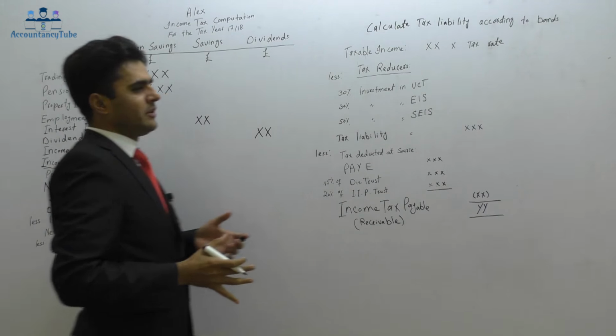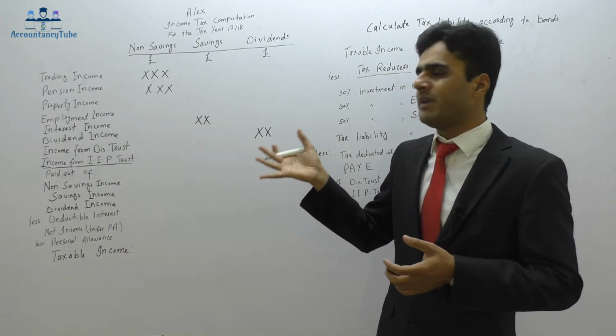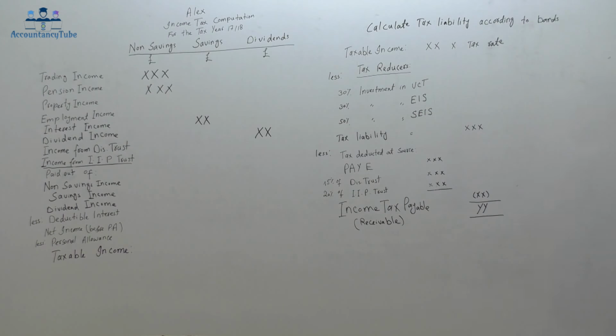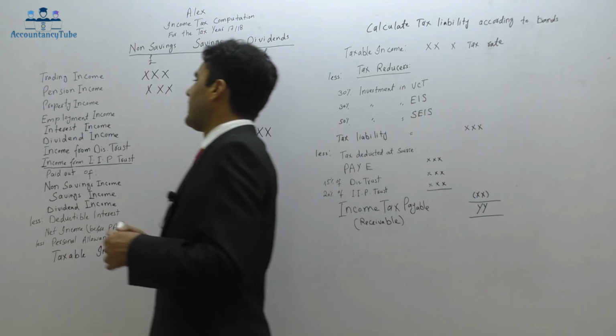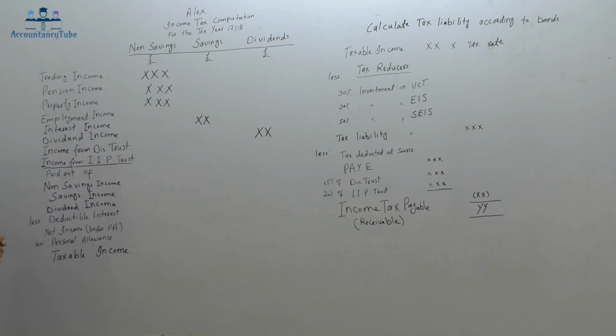Now what is pension income? There is a separate chapter on pensions. We will look into the details of pensions later, but for now just take it as one of the sources of income. So pension income will also go into the non-savings. Next is property income. I might have some property and I would be earning some income out of that as well. So that will go into the non-savings as well.